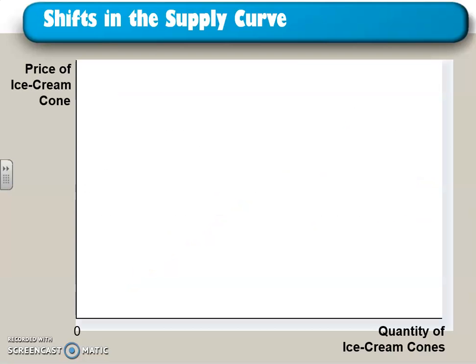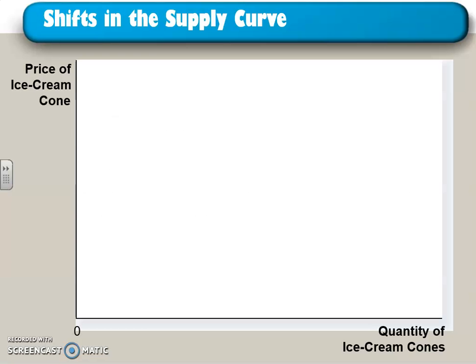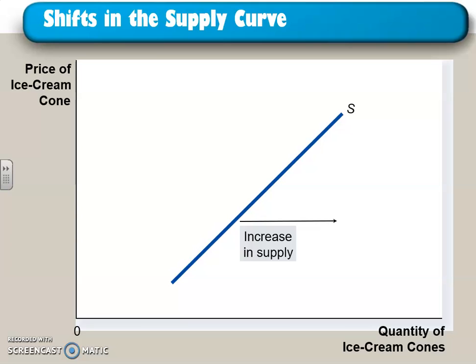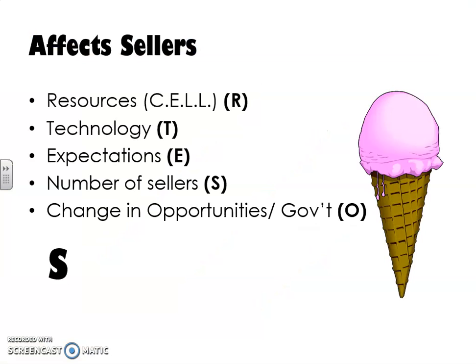Changes in supply. There's also going to be shifts in supply. This is very similar to demand. There's just different things that could cause a shift. So a shift in the supply curve is either going to be to the left or the right, just like the demand line, and it's caused by a change in a determinant other than the price. So this is what your shifts are going to look like. There's our original supply line. If we have an increase in supply, that's going to move to the right. If we have a decrease in supply, that's going to move to the left. So it's just like the demand line, it's just going up. That's the biggest difference.